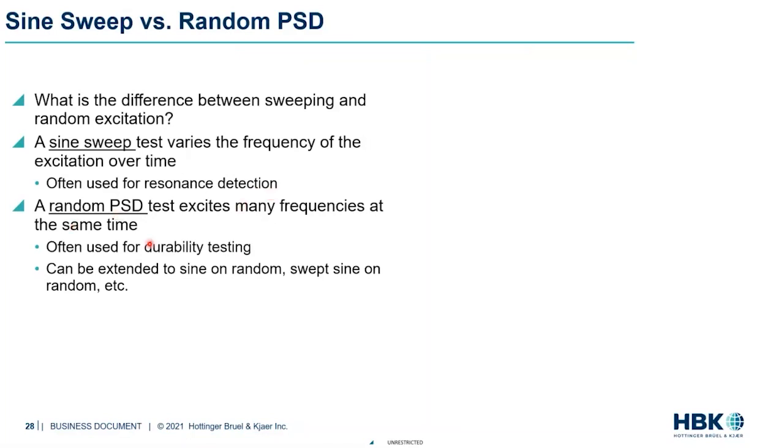Then there is the random PSD, which is where you're exciting many frequencies at the same time. This is often used for durability testing because you're trying to understand the worst case scenario, where you have multiple modes or multiple frequencies excited at the same time, which is a classic case with road loads. If you hit a pothole, for example, you might have different systems that behave differently based on what frequencies are excited due to the road loads. So random PSD is a great way to test that when you have multiple frequencies excited at the same time.